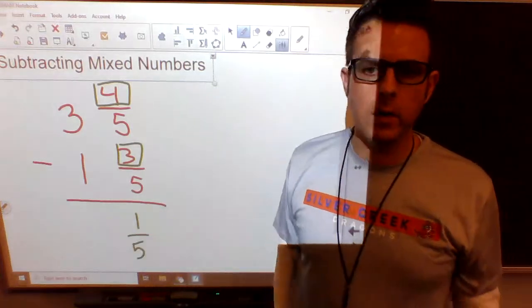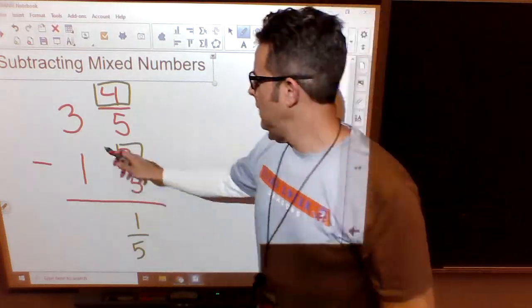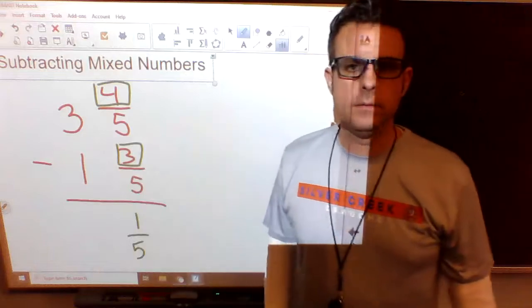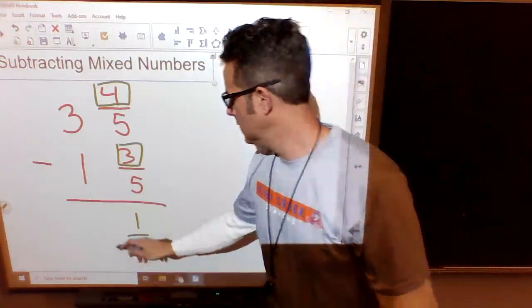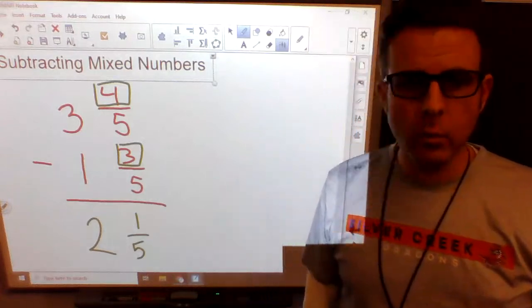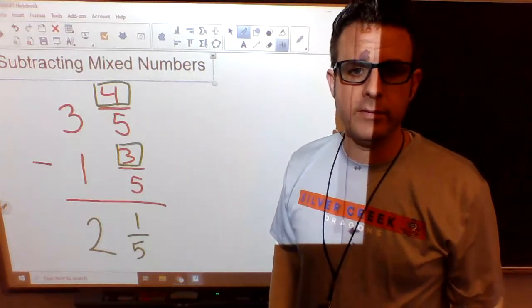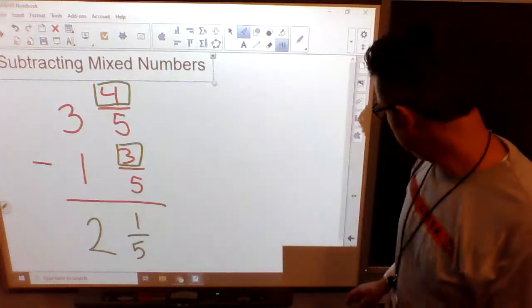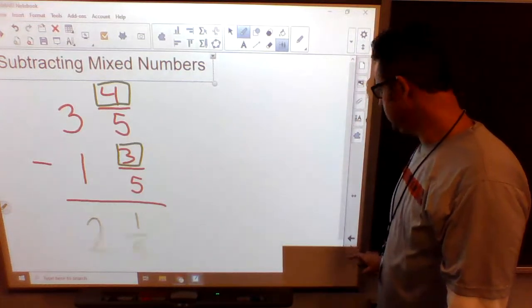Now we jump over to the whole number side. 3 minus 1. What's 3 minus 1? 2. So our answer is 2 1/5. That's what we have left. Now I got to do one more. Yep, we're regrouping. You got it right.